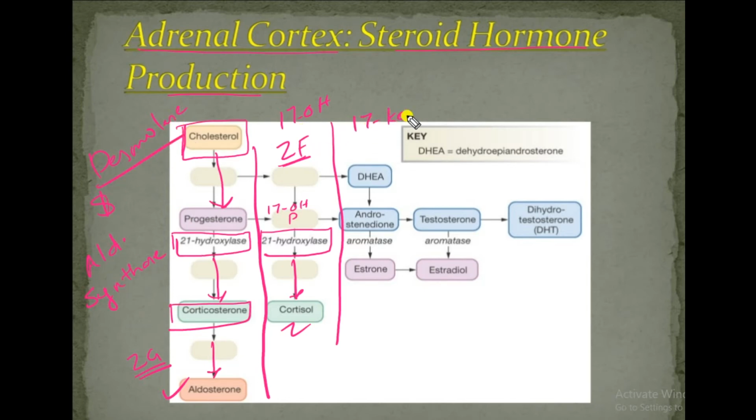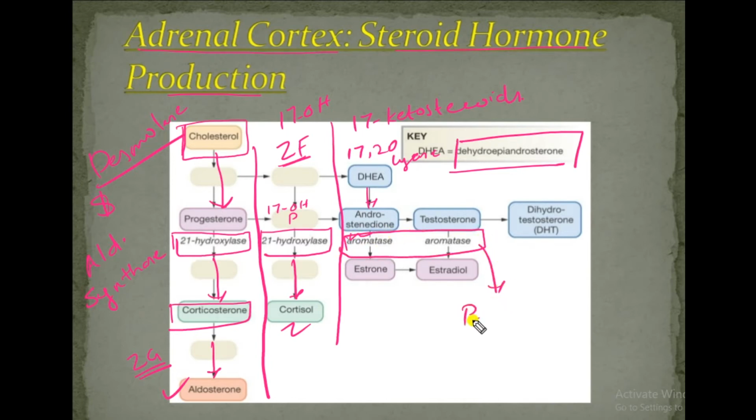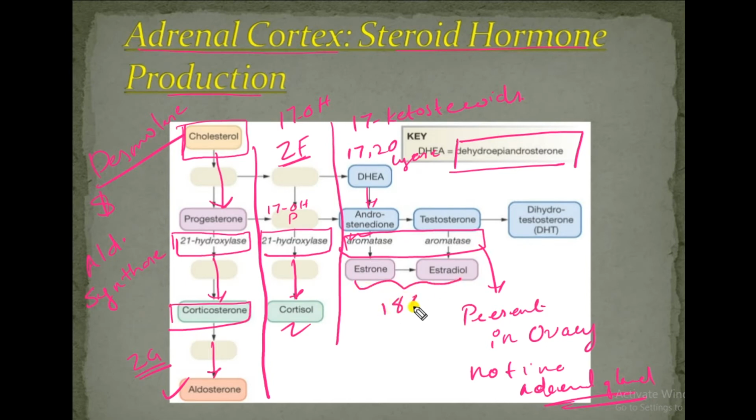In zona reticularis, these are 17 ketosteroids, and it has this specific enzyme 17 lyase, and DHEA is dehydroepiandrosterone, and it forms androstenedione. Aromatase is present in the ovary, not in the adrenal gland, but we can say finally androstenedione is going to produce estrogen and testosterone. Estrogen has 18 carbons and testosterone has 19 carbons,